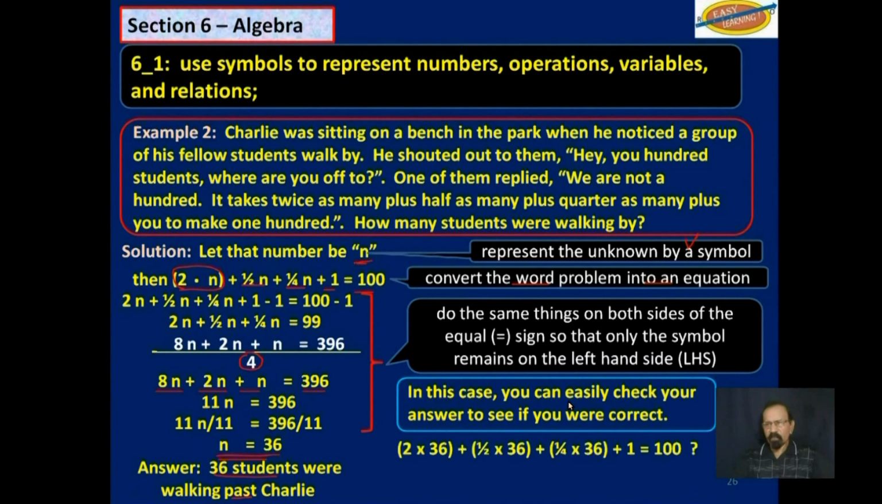We can test our answer. Twice as many, that's 2 times 36, plus half as many, half of 36, plus quarter as many, that's quarter of 36, plus 1, is that equal to 100? So 72 plus 18 plus 9 plus 1, is that equal to 100? And the answer is yes. So we know 36 students were walking by, working it out in a systematic way rather than guessing.